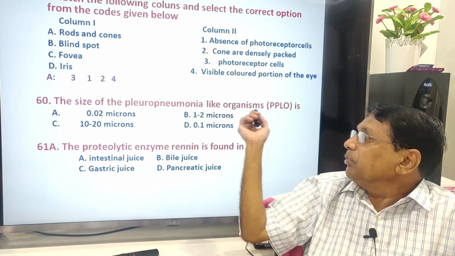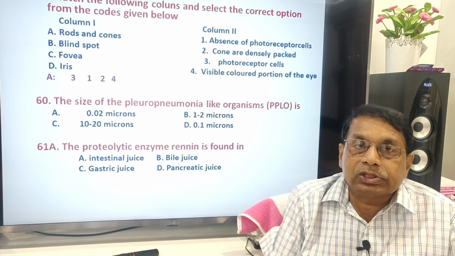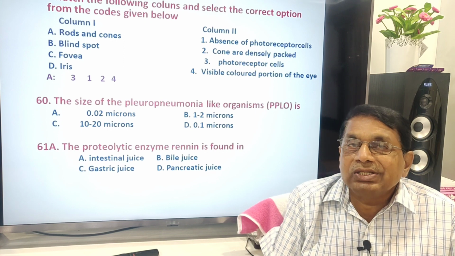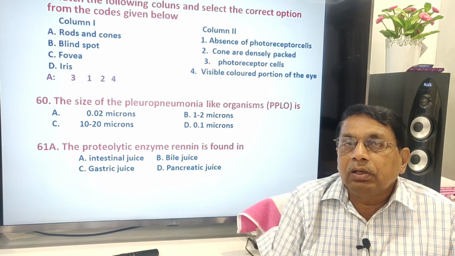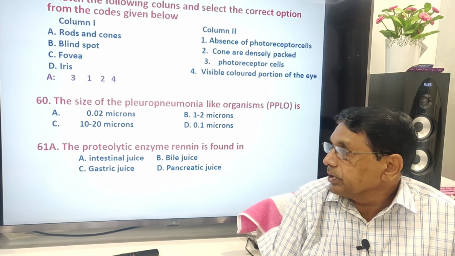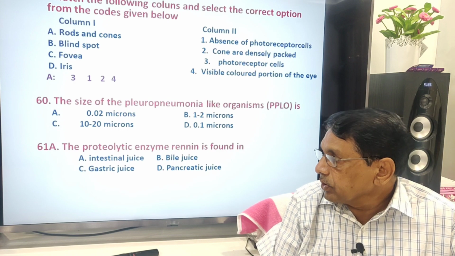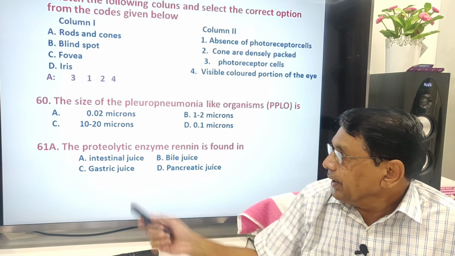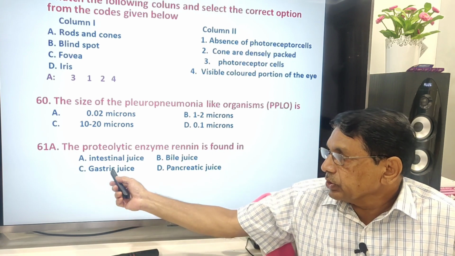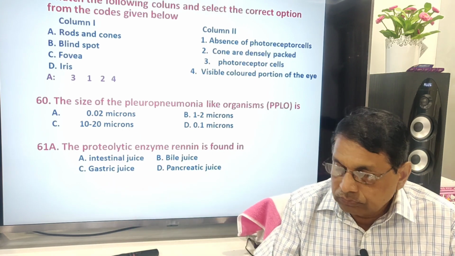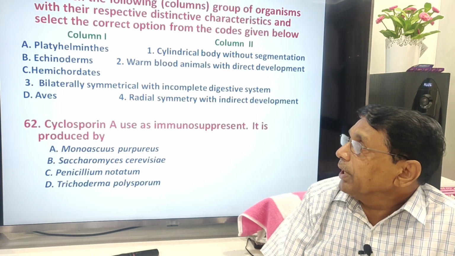Size of the pleuropneumonia-like organisms. I wonder why such questions are asked, because the size is not a fixed one. It may vary according to the species of the pleuropneumonia-like organisms, but you have to follow this: 0.1 microns. Proteolytic enzyme renin is found in gastric juice. Then this is again an easy question. Platyhelminthes.